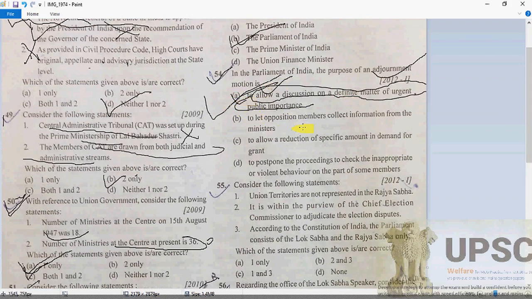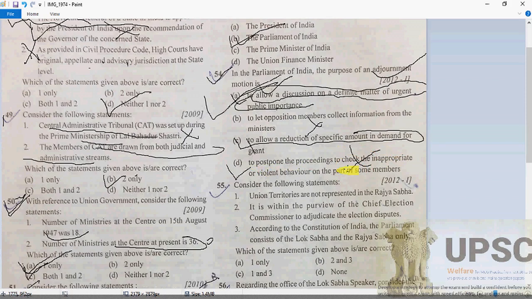Why not the others? To let the opposition members collect information from the ministry, that is not C. To allow the reduction of a specific amount in the demand for grant, that is also wrong, of course. D is to postpone the proceedings to the next sitting. No, that is absolutely wrong.